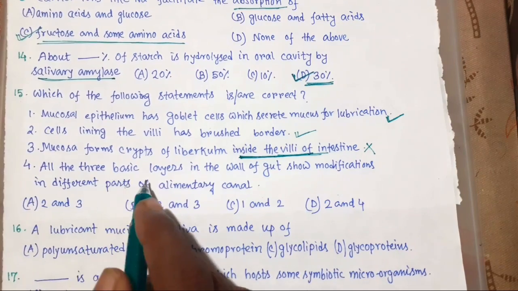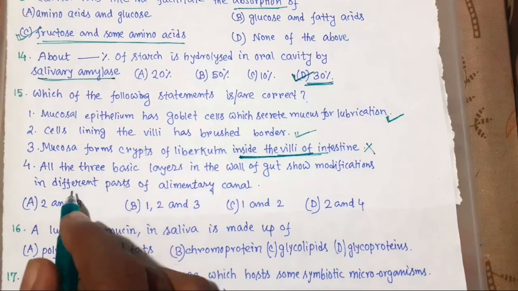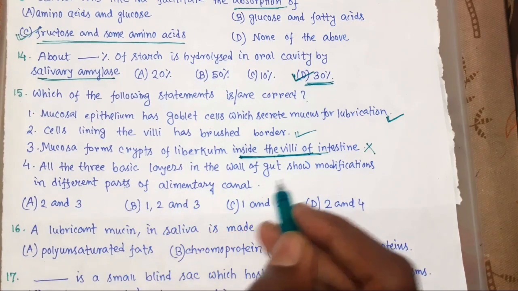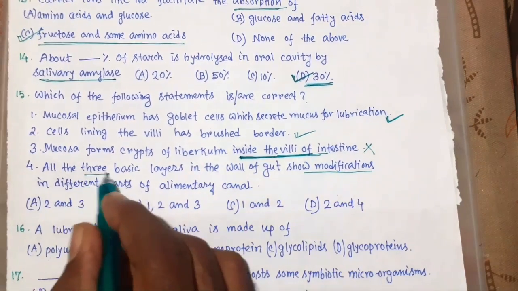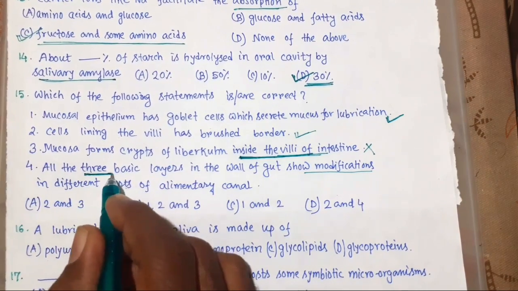All the three basic layers in the wall of the gut show modifications in different parts of the alimentary canal. Okay, this is right, but it is not three, there are four basic layers.